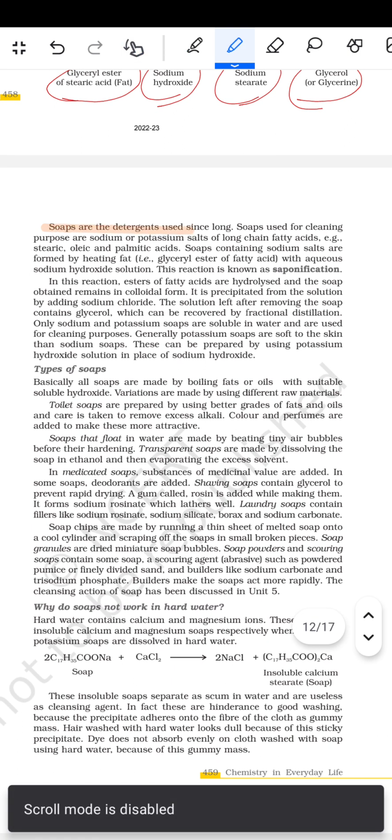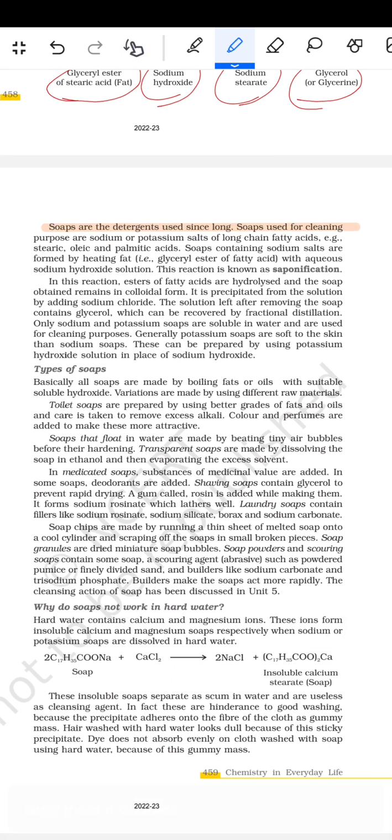Soaps are the detergents used since long for cleaning purposes. They are the sodium or the potassium salts of long chain fatty acids, for example stearic acid, oleic acid, palmitic acid. Soaps containing sodium are formed by heating fat, that is glycerol ester of the fatty acid, with the aqueous sodium hydroxide solution. This reaction is known as saponification.